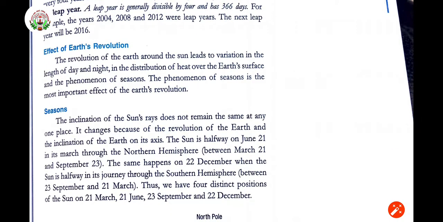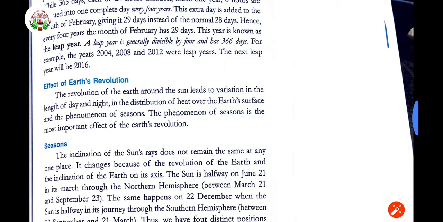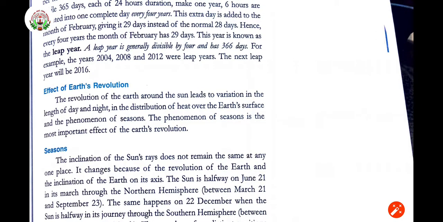Up to now, we are going to stop here. In the next class, we are going to study the effects of Earth's revolution.